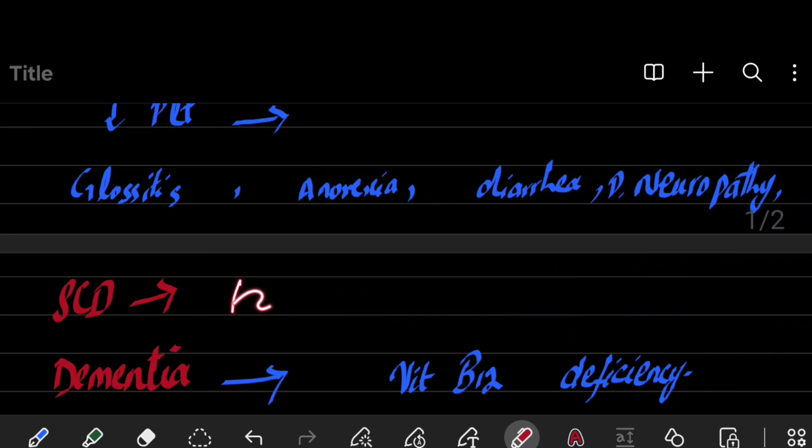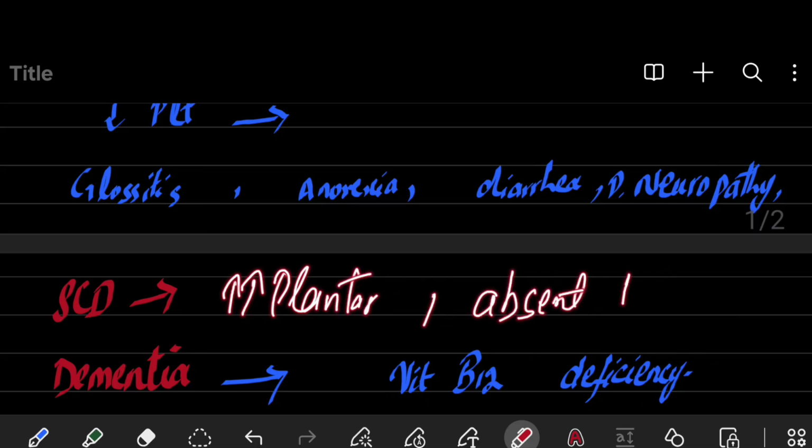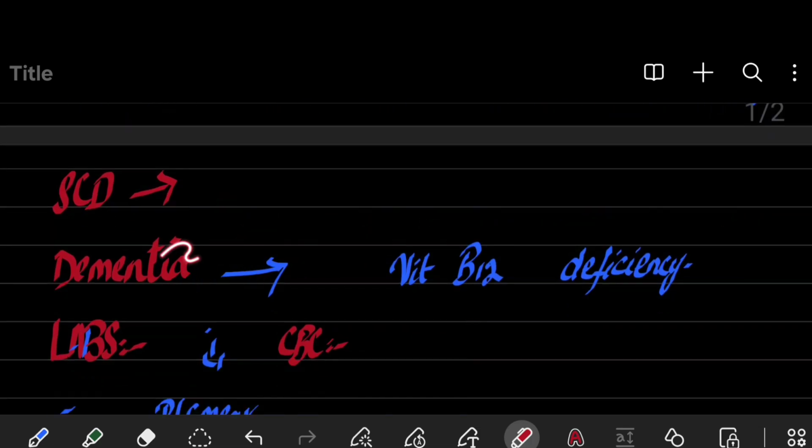There may be upgoing extensor plantars and absent knee reflexes. Furthermore, you can also see dementia in vitamin B12 deficiency anemia.